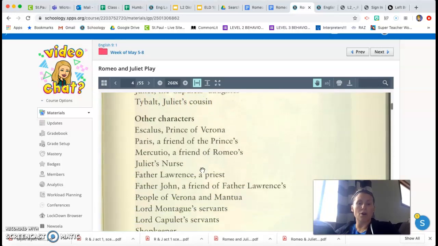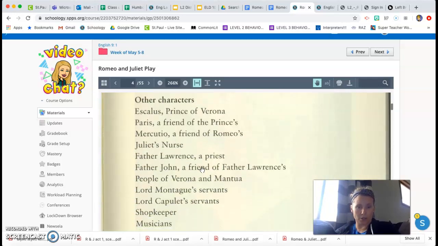In this story, there are also some other important characters, but they aren't really in the families. So there's Prince Aeschylus, and he is sort of like the president of Verona, the town that they all live in. There is Paris, who's a friend of the prince and who wants to marry Juliet. There is Mercutio. He's a good friend of Romeo's. There is a nurse, Juliet's nurse.